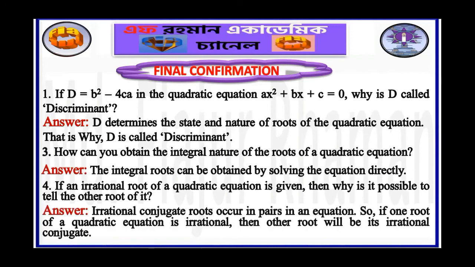Because irrational conjugate roots appear in pairs in an equation. So if one root of a quadratic equation is irrational, then the other root will be its irrational conjugate.